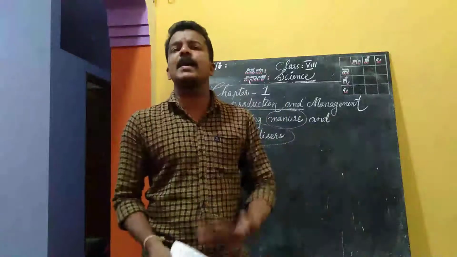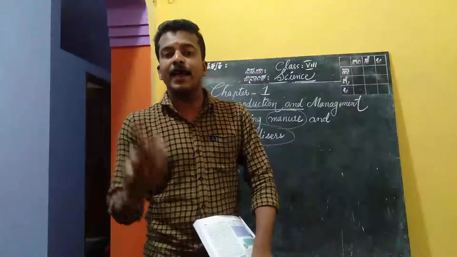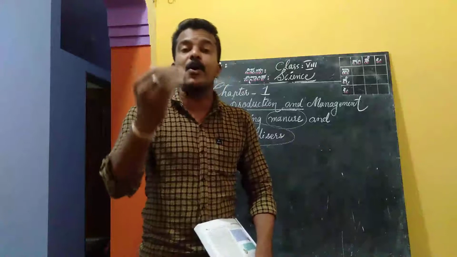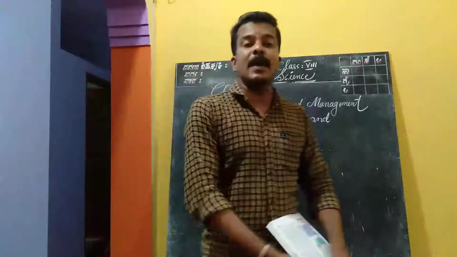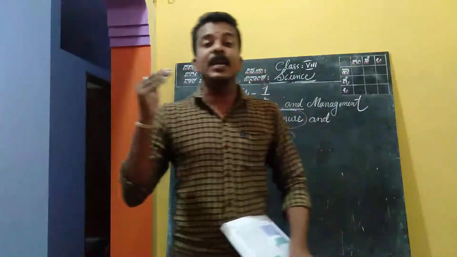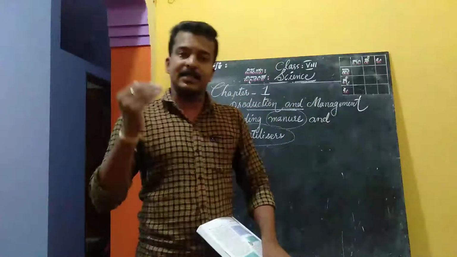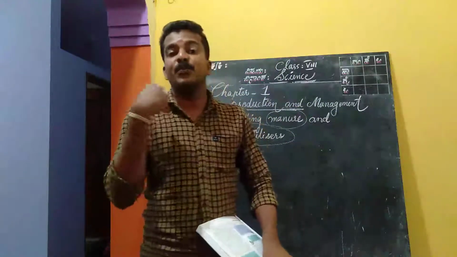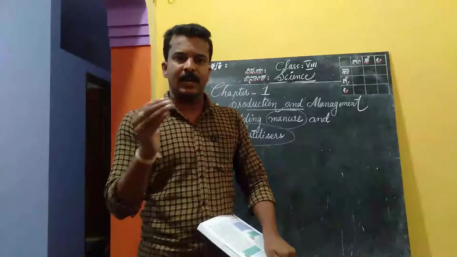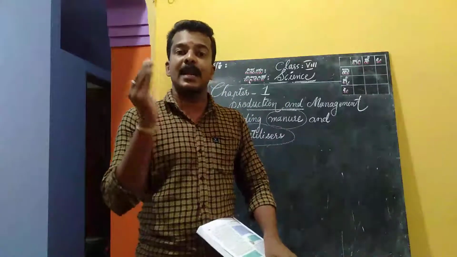In the same manner, plants too. If you want to make the plants grow in a fast or healthy manner, we need to apply some manures or fertilizers in the field. Then only the crops will grow in a healthy manner.